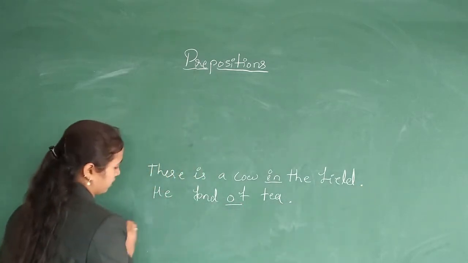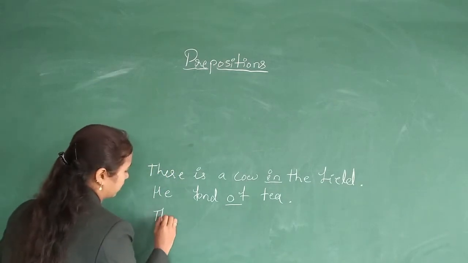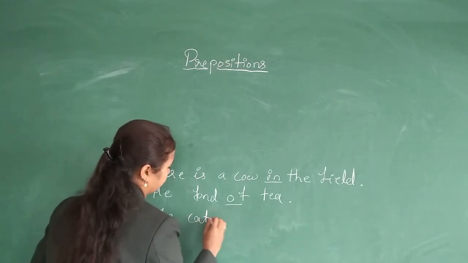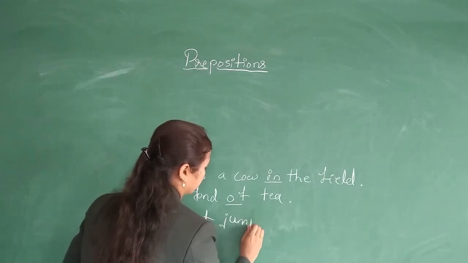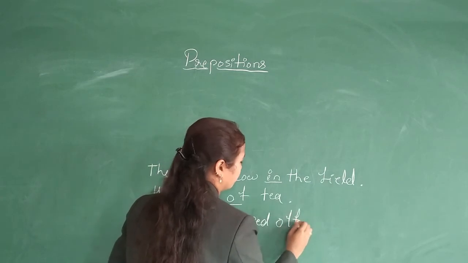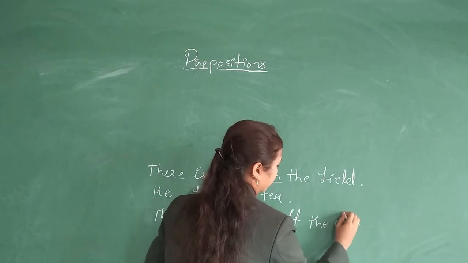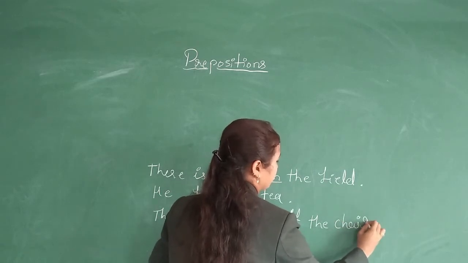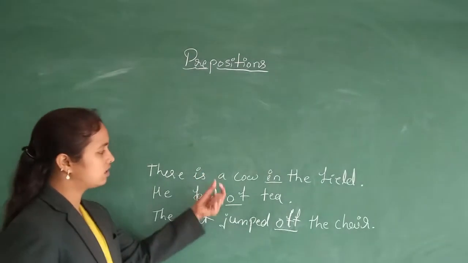The cat jumped off the chair. So dear students, I have underlined particular words in these three sentences.